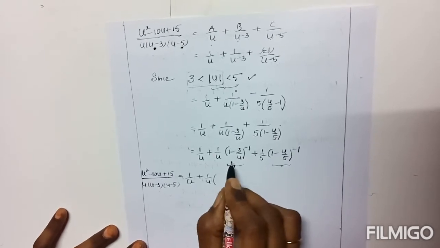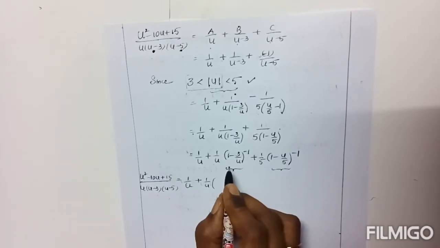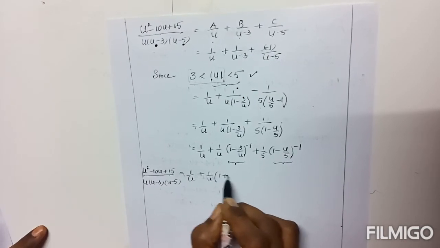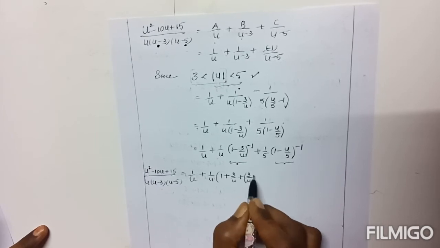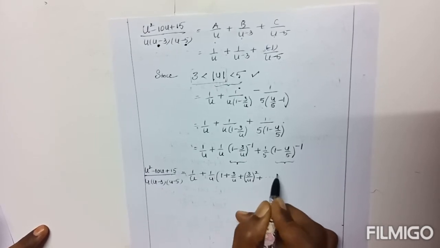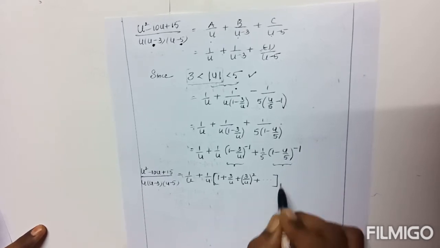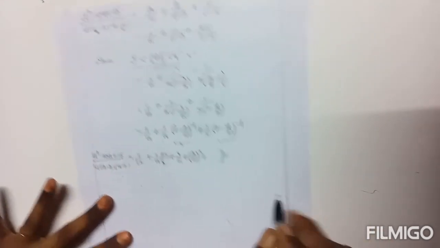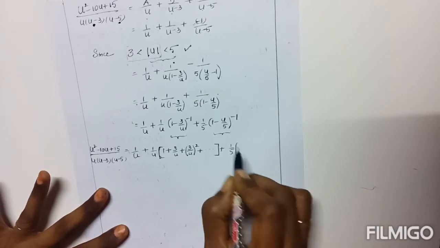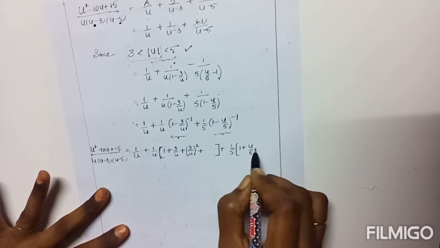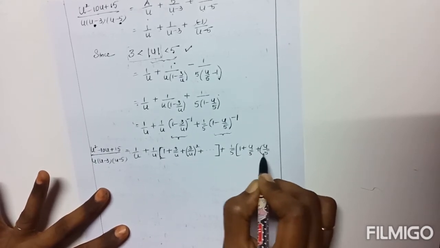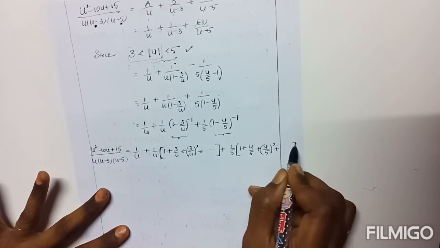This is similar to the standard series form 1 minus z whole power minus 1, which is 1 plus z plus z square plus and so on. So 1 plus 3 by u plus 3 by u whole square plus and so on, plus 1 by 5. Here also this is similar to 1 minus z whole power minus 1: 1 plus u by 5, u by 5 whole square plus and so on.